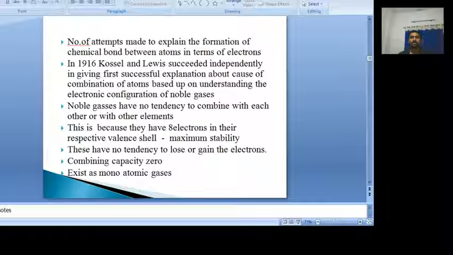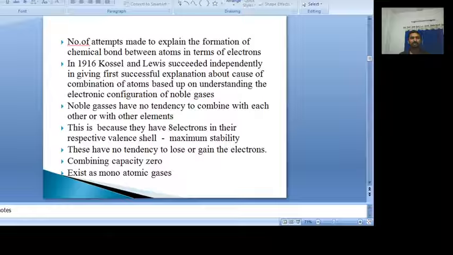How did they answer this question? They simply took noble gases as the base. The noble gases have the stable electronic configuration ns2np6. Because of the stable electronic configuration, they have no tendency to combine with each other or with any other element.